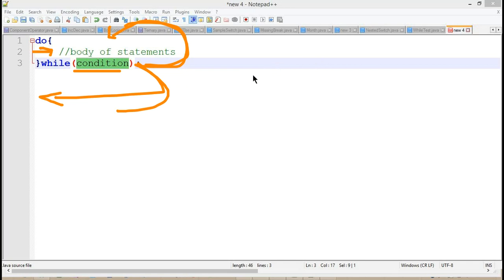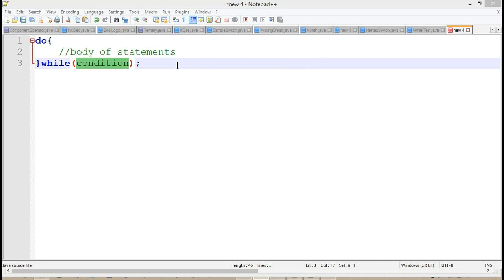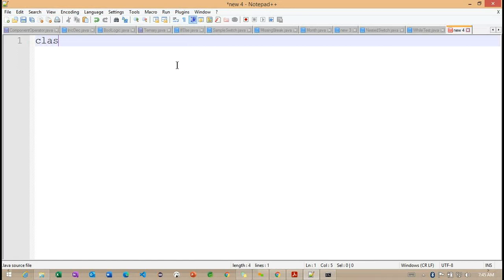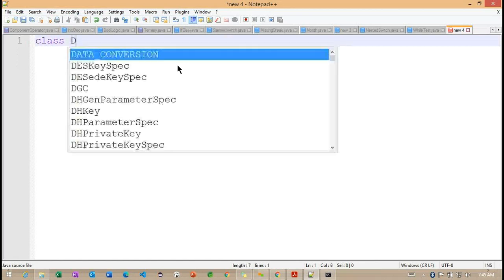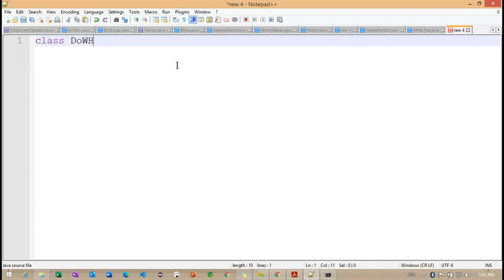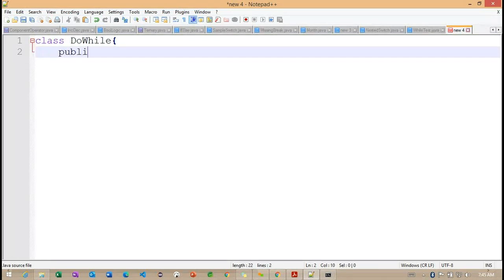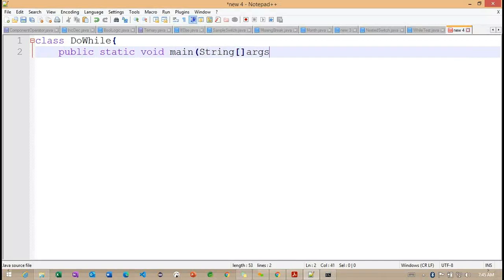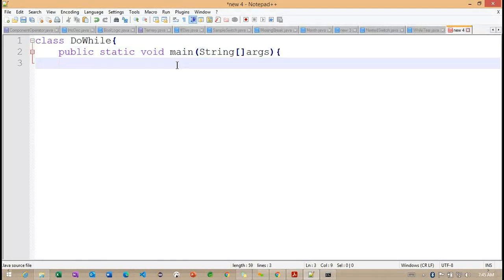Okay. So we'll have a simple example here, how exactly this do while loop is going to execute. Let me write this simple example. So do while here. public static void main string args here.